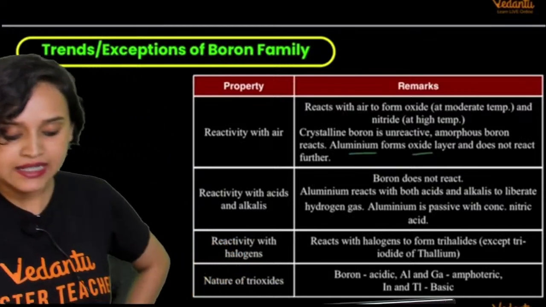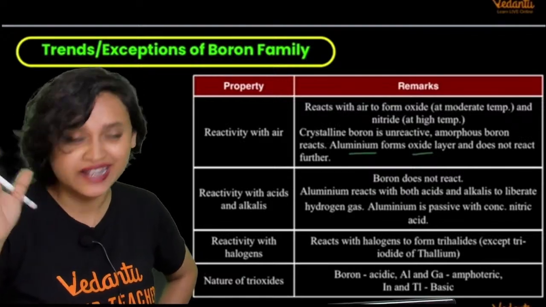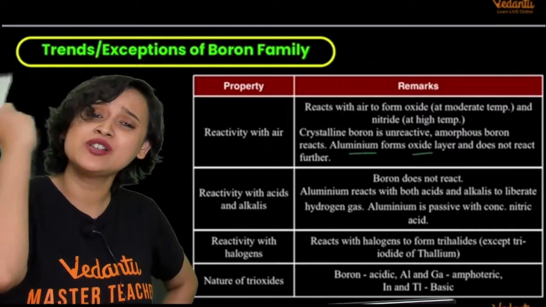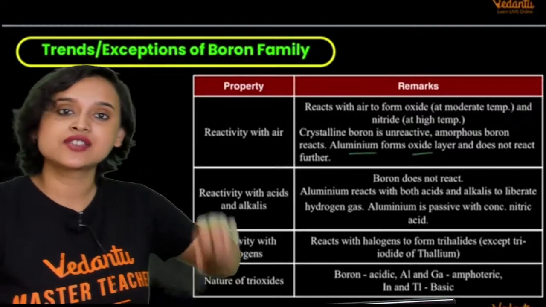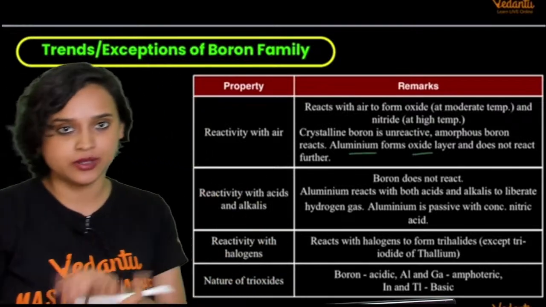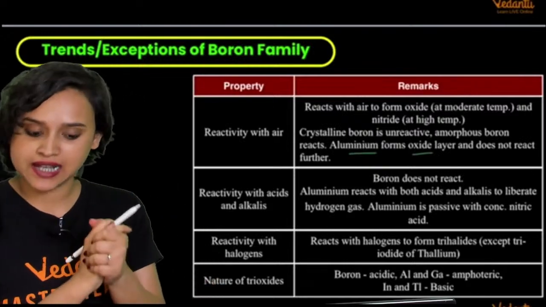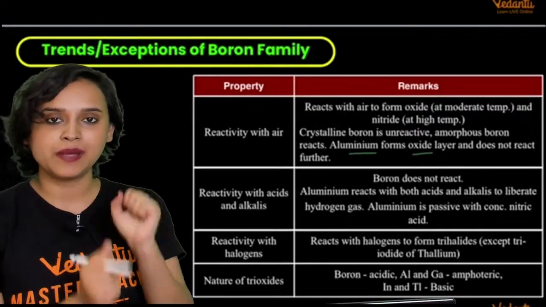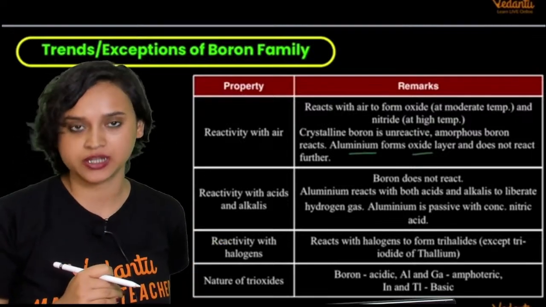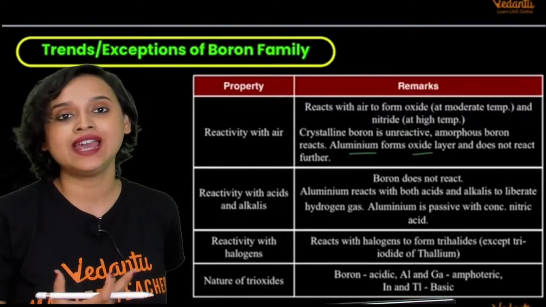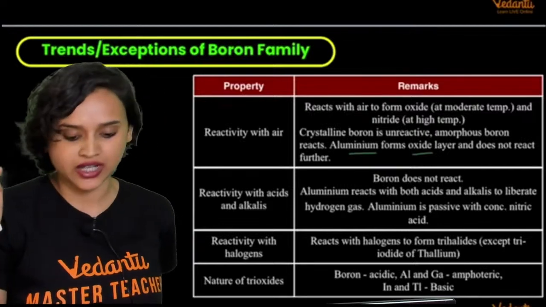Cool? Now, reactivity with acids and alkalis. Boron does not react. Once again, boron does not react. This is an anomalous property; the first element is always a little weird. Aluminium reacts with both acids as well as alkalis, because we know aluminium oxide is amphoteric in nature. It liberates hydrogen gas, and aluminium is passive with concentrated nitric acid. You know why? Because a passive oxide layer forms once again. Because it forms an oxide layer, it does not want to react anymore. It has formed a passive layer already.